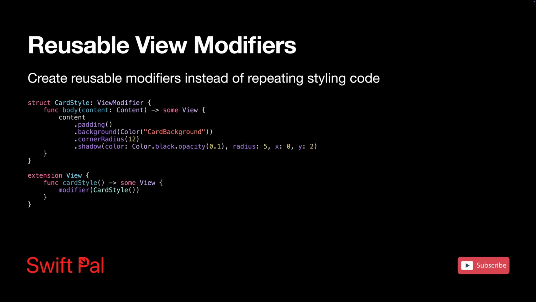This pattern is incredibly powerful because it enforces design consistency while keeping your view code readable. You can create modifiers for common patterns like primary button, section header, or error state. Your future self will thank you when you need to update the design system across your entire app.